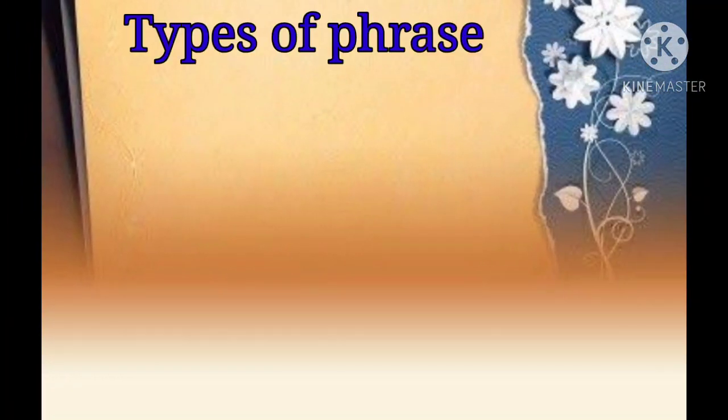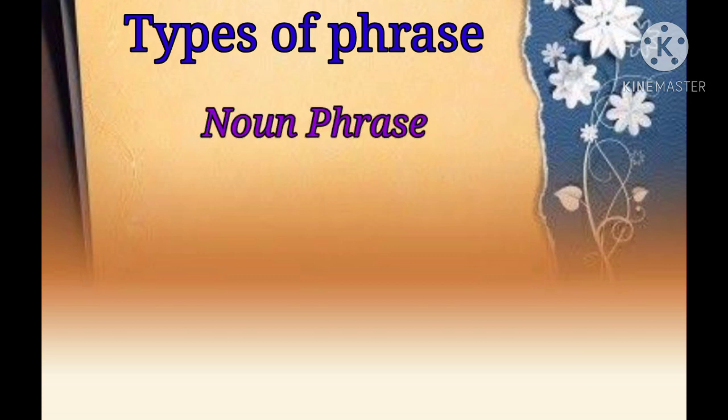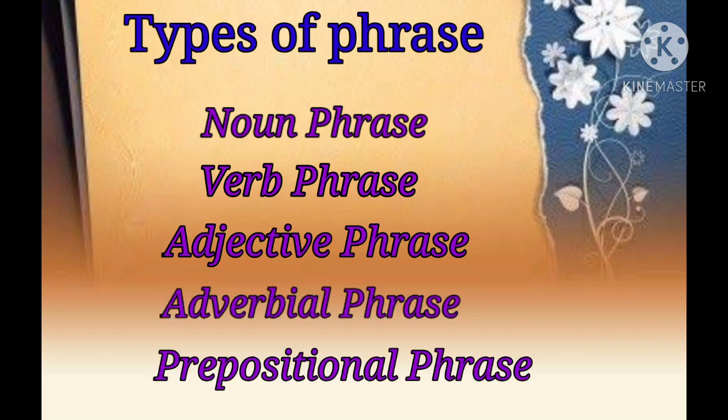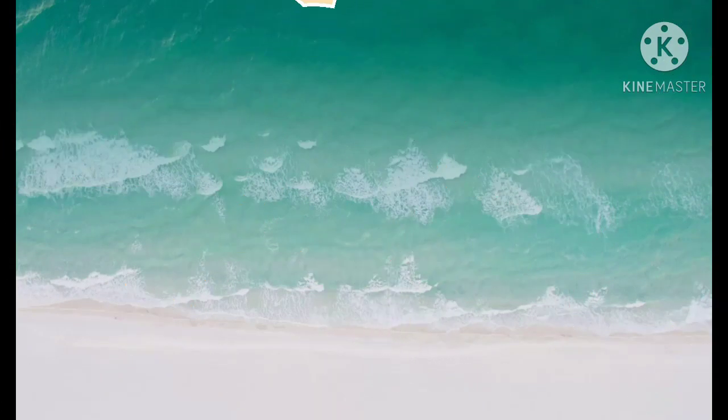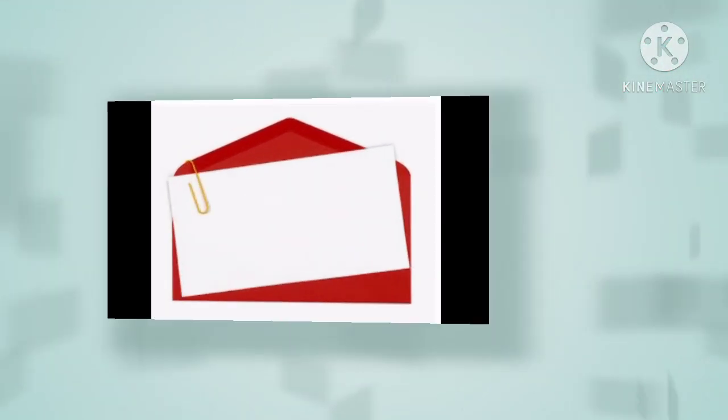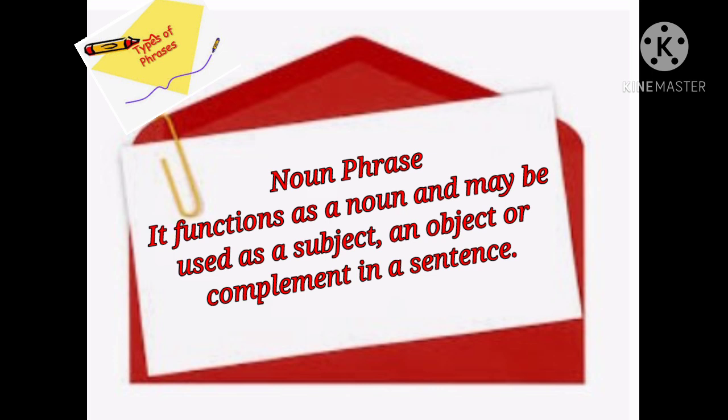Now let's start with types of phrase. There are 5 types of phrases: noun phrase, verb phrase, adjective phrase, adverbial phrase and prepositional phrase. Now let's start with the first type of phrase, that is noun phrase. Noun phrase. It functions as a noun and may be used as a subject, an object or complement in a sentence. Let's see a few examples.